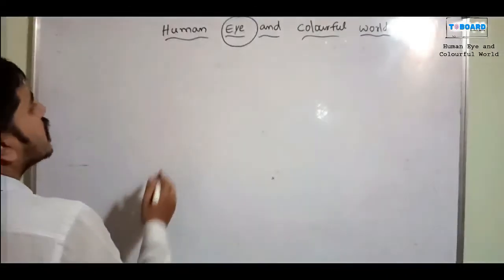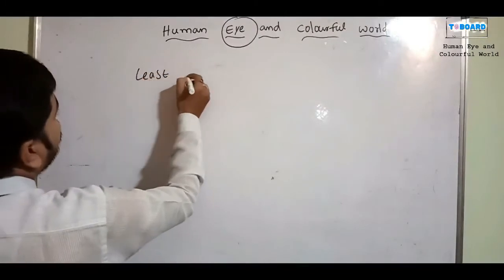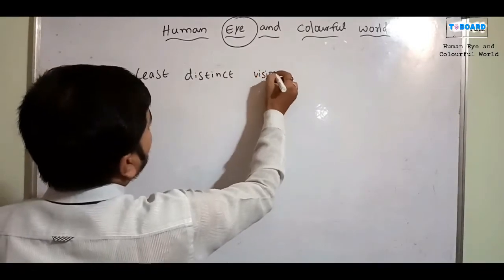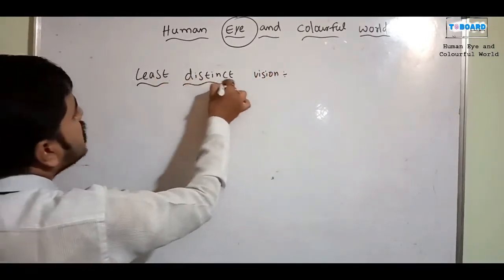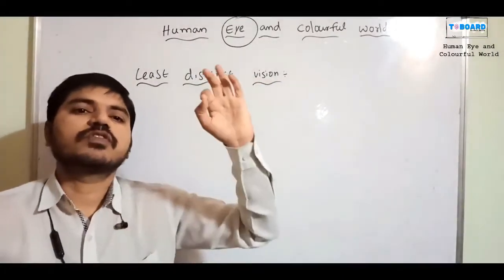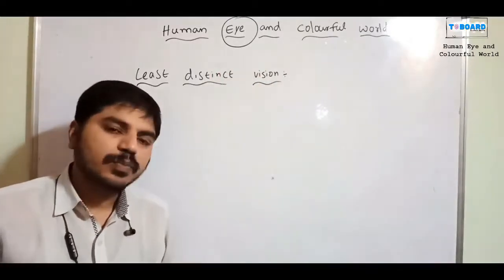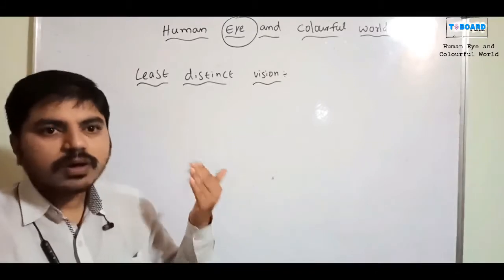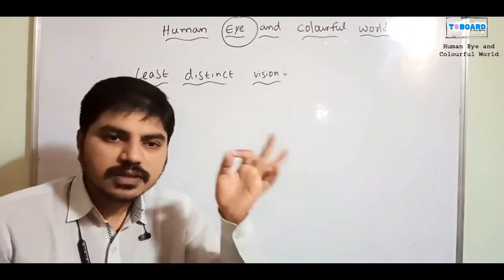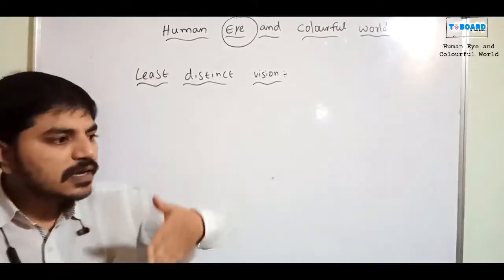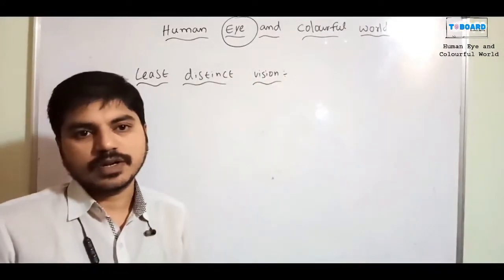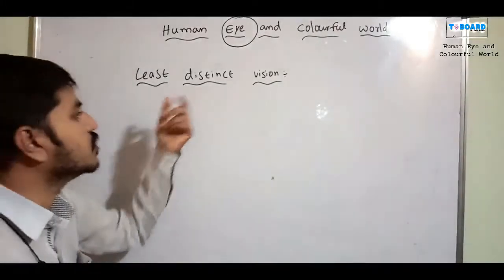The first topic is the least distinct vision. What is the meaning of least distinct vision? It is how much distance we are able to see perfectly. Before or after that distance, we cannot see the objects clearly. The least distinct vision means the least distance from the human eye up to which you can see the object perfectly.